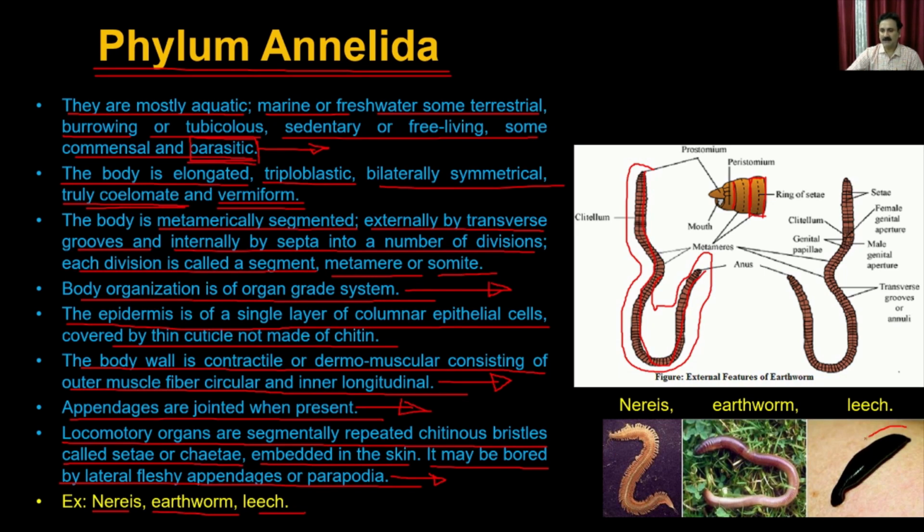So the leech is a parasitic animal, whereas the earthworm is a commensal, because it makes the soil more fertile.